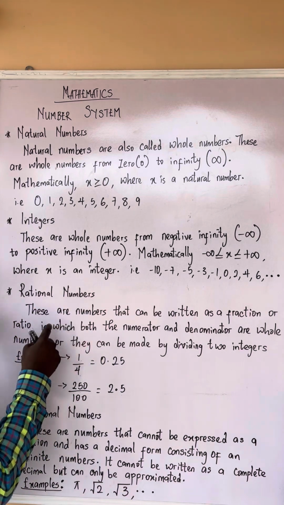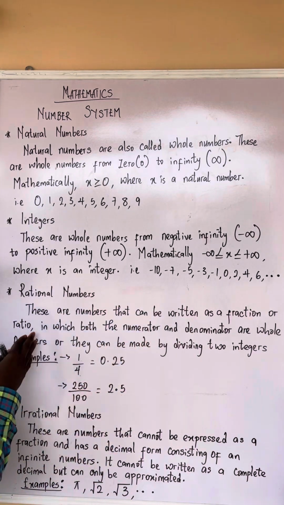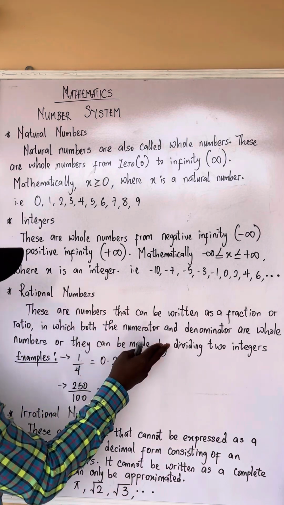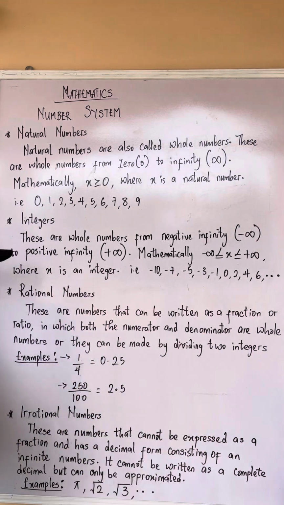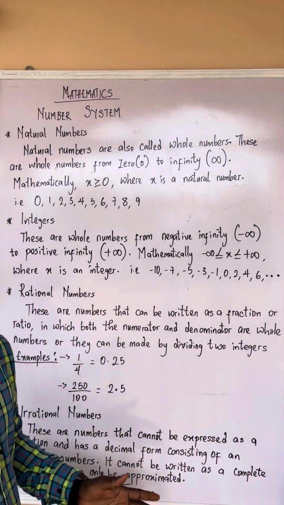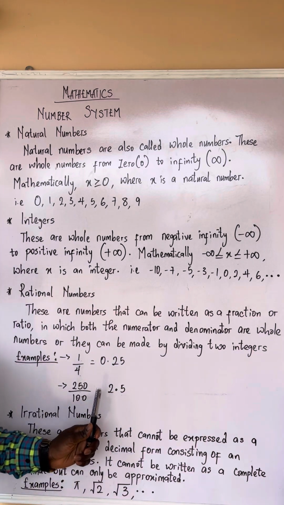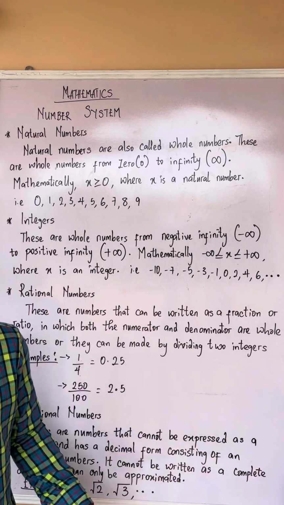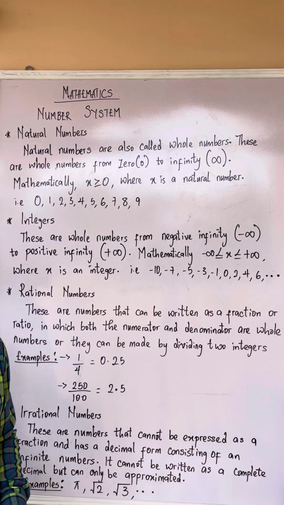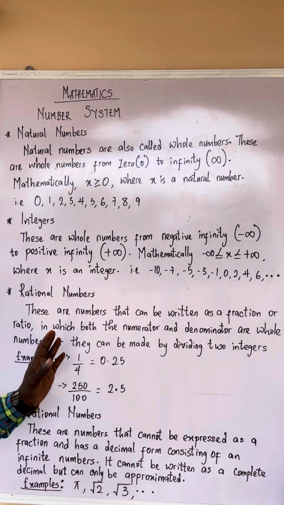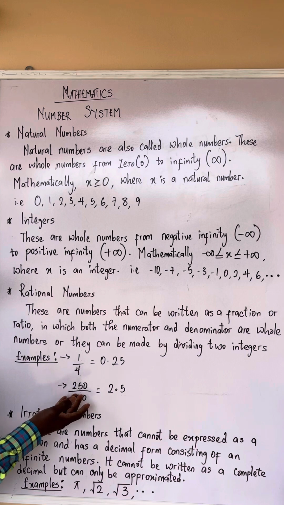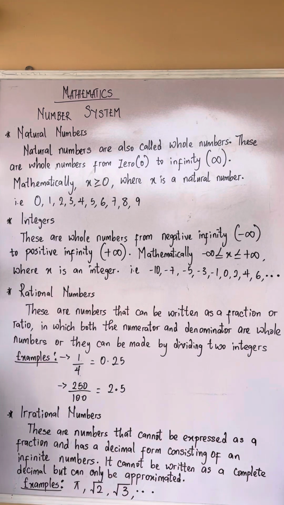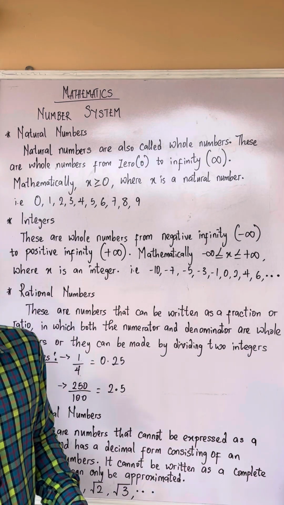So rational numbers are numbers that can be written as a fraction or in the form of a ratio, in which both the numerator and the denominator are whole numbers, or they can be made by dividing two integers. Now, an example of a rational number is just simple: 1 divided by 4. When you press 1 divided by 4, it will give you 0.25. So this is just a rational number, because it can be written as a fraction or in ratio. Another example is 250 divided by 100. It will give us 2.5. So these ones are examples of rational numbers, when it gives you an approximated decimal.